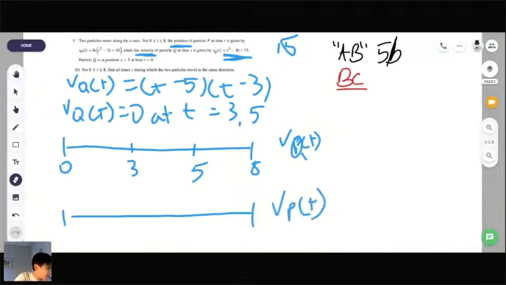And they give us that P is at position x equals 5 at time t equals 0. So we know that in this instance, for P of t, one second.